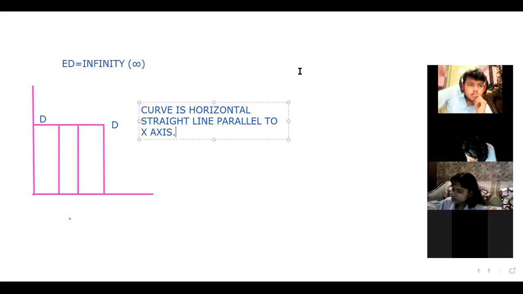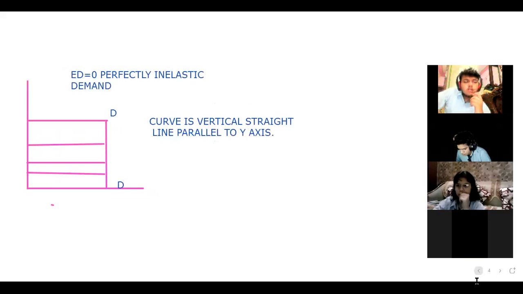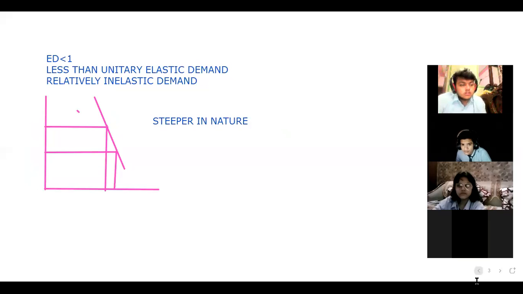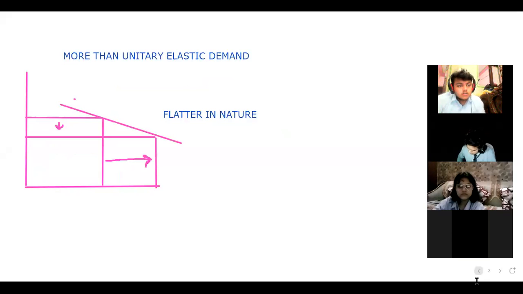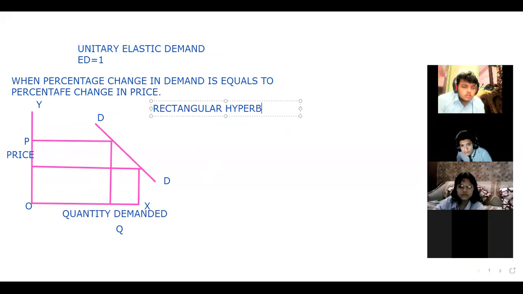So this is it. This is about the different degrees of elasticity of demand that I have told you. This is your ED equals to infinity. This is your ED equals to 0. This is your ED less than 1, steeper. This is your ED more than 1, which is flatter. And this is your ED equals to 1, that is a rectangular hyperbola. The curve in ED equals to 1 is a rectangular hyperbola. Hyperbola means at any point on the curve, the distance from both the axes is always equal.